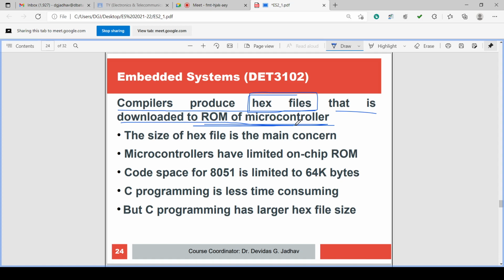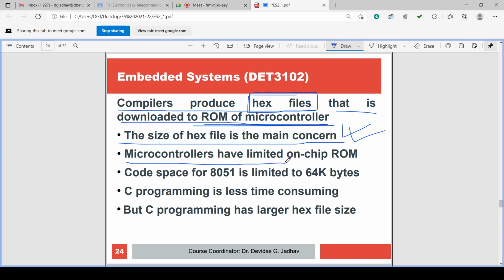Then we have to take care. Care must be taken that the generated hex file must be minimum possible, isn't it? The size of hex file is the main concern. That's why the size of hex file is the main concern. Size of hex file must be optimized, limited, must be reduced. It is the main concern.